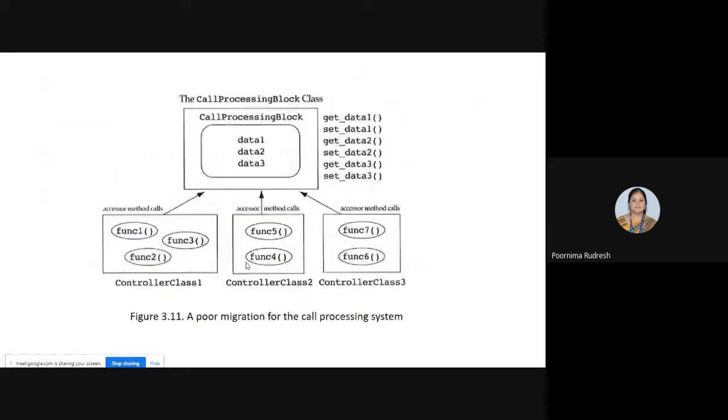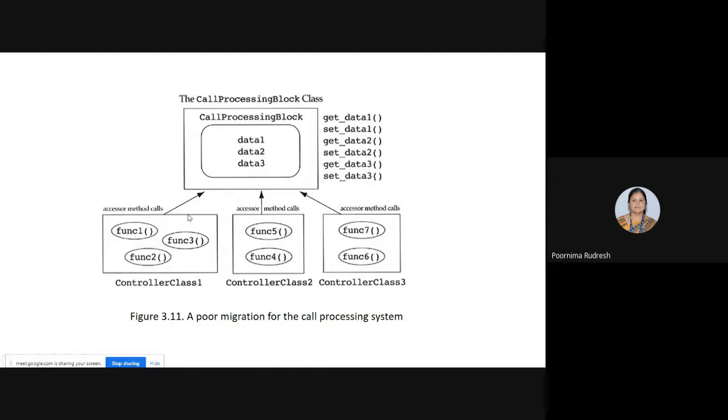This is one solution for this particular legacy call processing system, where we have designed a new one by using the object oriented design. Everything is encapsulated in the form of a call processing block class, different functions are grouped into different controller classes, and different accessor methods are created for each of the data members, like get data 1, set data 1.